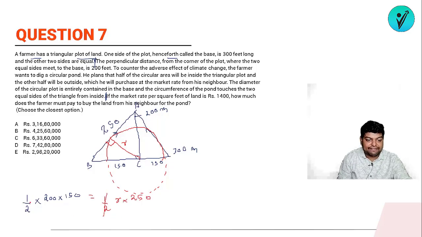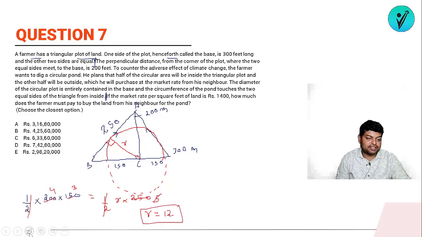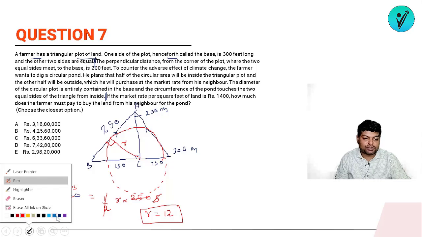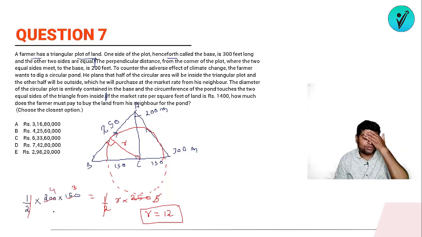Okay. So half and half will get cancelled. When we simplify 20, 50, यानी ये हो जाएगा 5 times में, this will be 4 times में, 5 and this is 3 times. So now we have the value of R. So R is what? It is 12. So radius of the circle is 12. अब radius आ गया तब तो कुछ बचा ही नहीं. It's very easy now to get the answer.